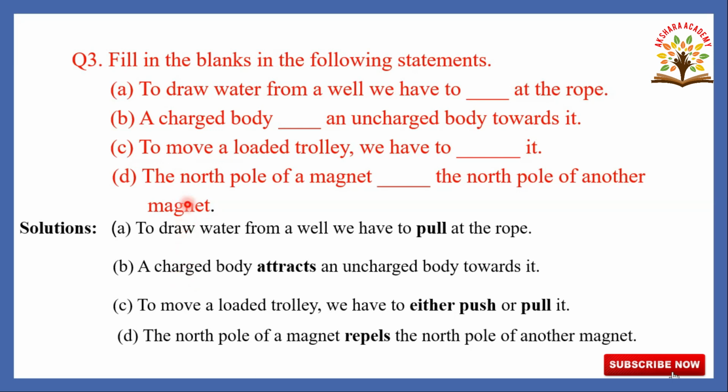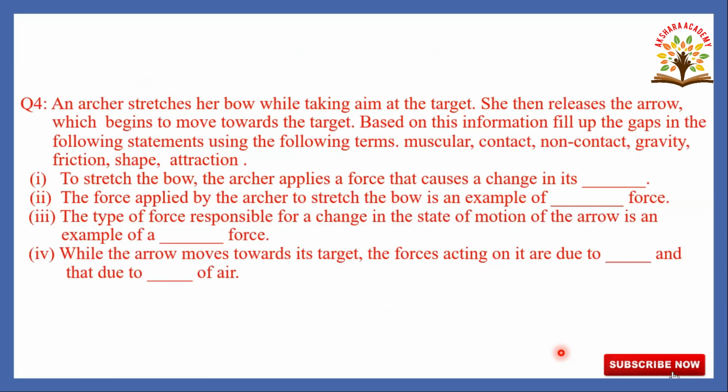Fill in the blanks. Everyone understood, right? First one pull, second one attracts, third one either push or pull, fourth one repels. Completed. Now the question number 4.